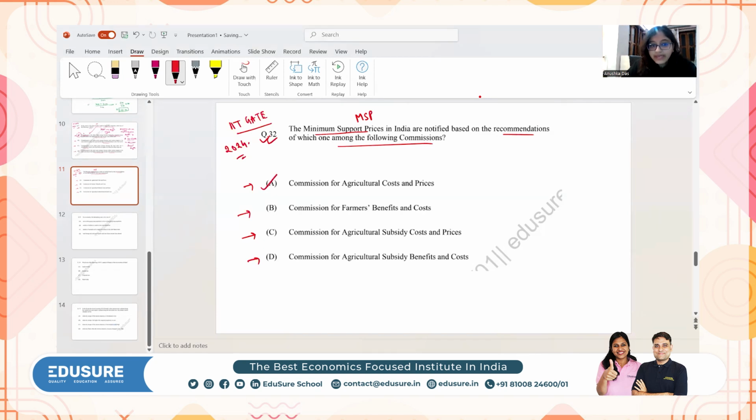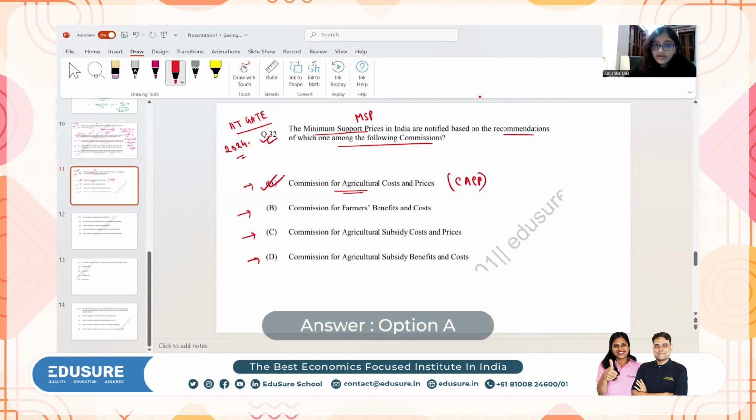So the right answer will be Commission for Agricultural Costs and Prices, CACP basically. So CACP basically takes into account some relevant factors like cost of production, demand supply conditions, and other relevant factors to determine the minimum support prices. So your answer is option A for this question.